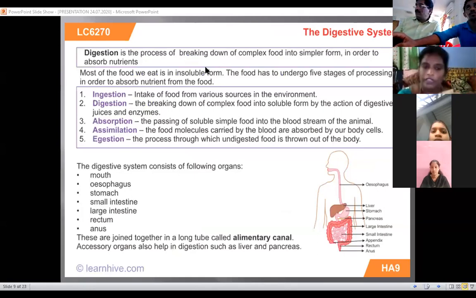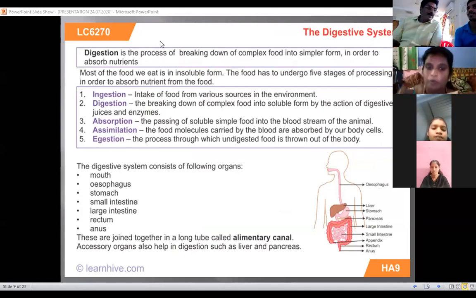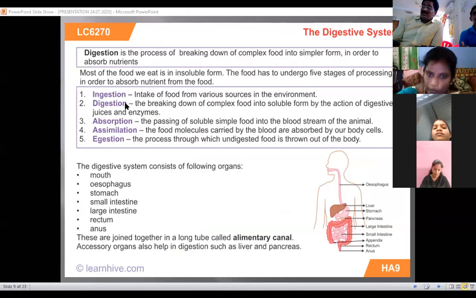The first one is, what is the definition of digestion? Digestion is the process of breaking down complex food into a simpler form. Complex means solid molecules are converted into small molecules, a simpler form, in order to absorb nutrients. That is called digestion. Most of the food we eat is in insoluble form.